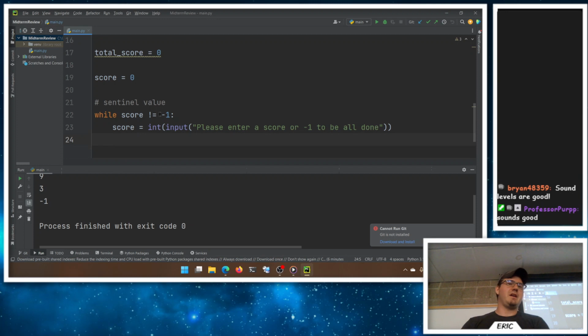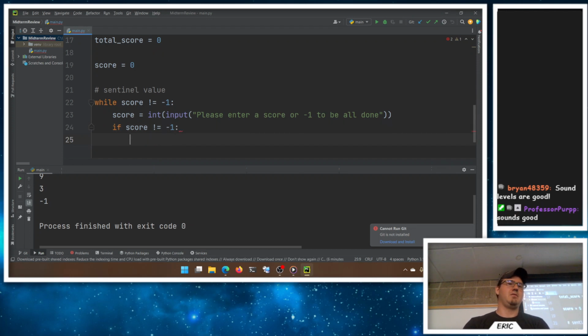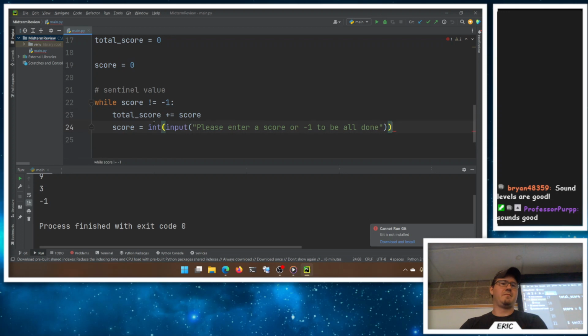And then now the problem is if they enter -1, we need to make sure we're not adding it. So if score is not -1, you have to do it twice here, then we can take my total score plus equals this. The way you can get around this, because having this in here twice makes me sad, is I'm going to flip this and put this first, and then ask for a new score. Because score starts at 0, so 0 plus 0 is still 0, and I'll ask them for a new score.